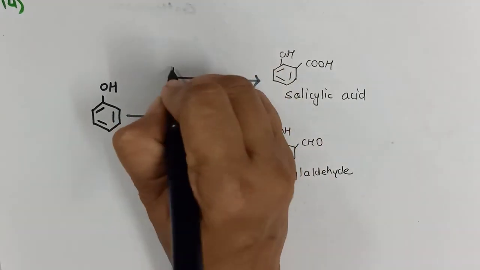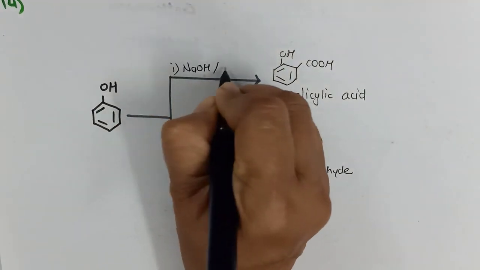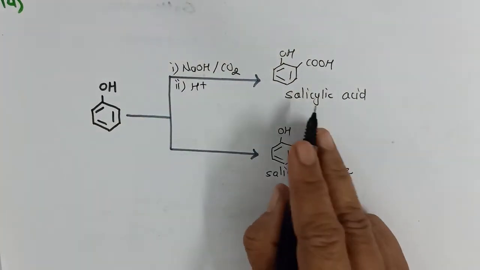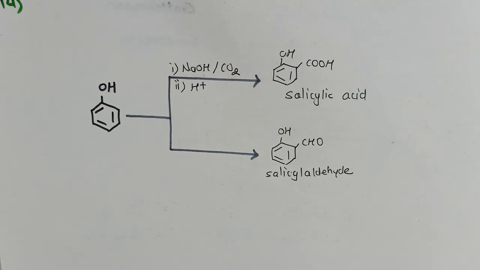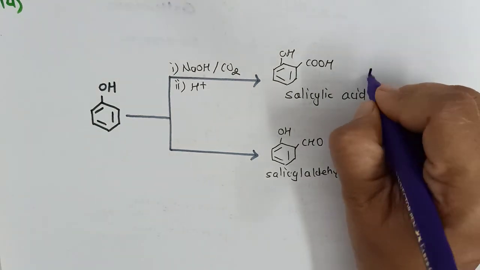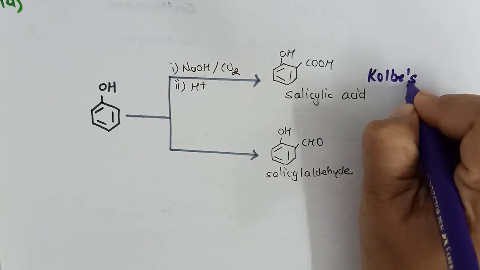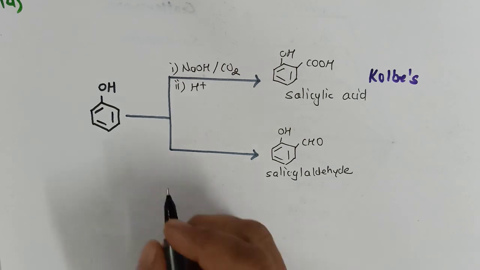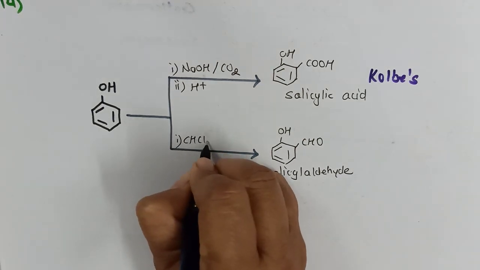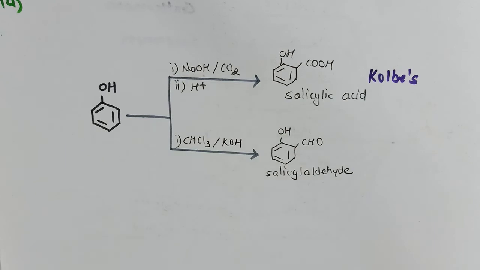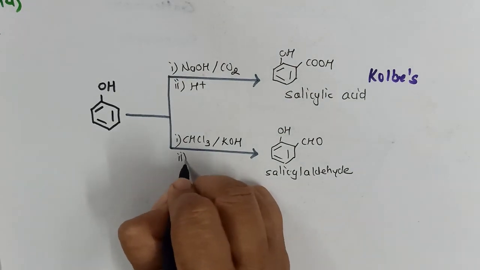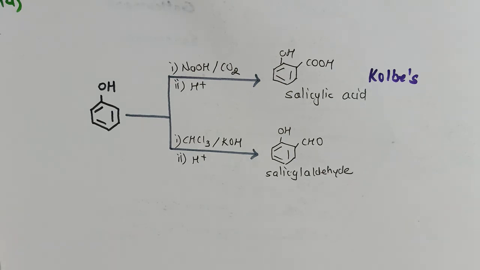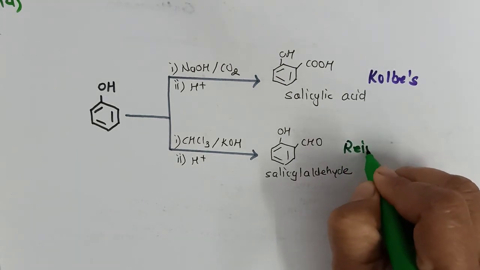Phenol, when treated with sodium hydroxide followed by carbon dioxide and followed by hydrolysis, will give us salicylic acid. It is a name reaction called Kolbe's reaction. Suppose we want to convert it into aldehyde, then phenol is treated with chloroform followed by potassium hydroxide and hydrolysis. So we'll get salicyl aldehyde. It's a reaction known as Reimer-Tiemann reaction.